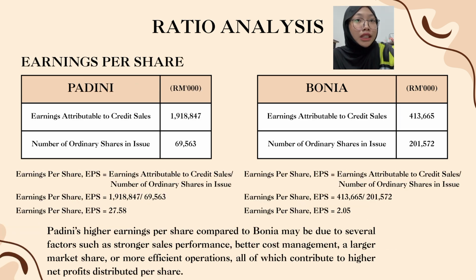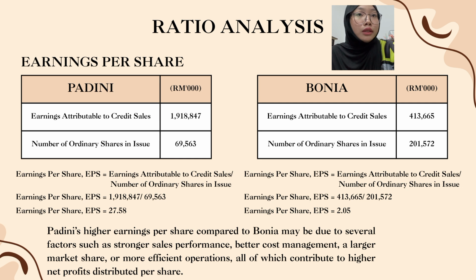Next is the earnings per share. Padini's earnings attributable to credit sales is 1,918,847. The number of ordinary shares in issue is 69,563. The formula of earnings per share, EPS, is earnings attributable divided by the number of ordinary shares in issue. Padini's EPS is 27.58.